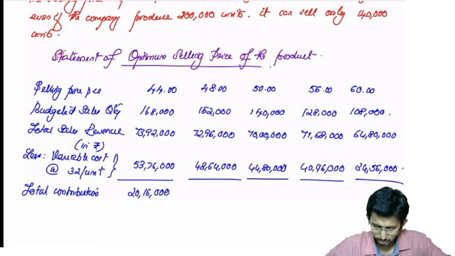Then 7296 minus 4864, that will be 24,32,000.